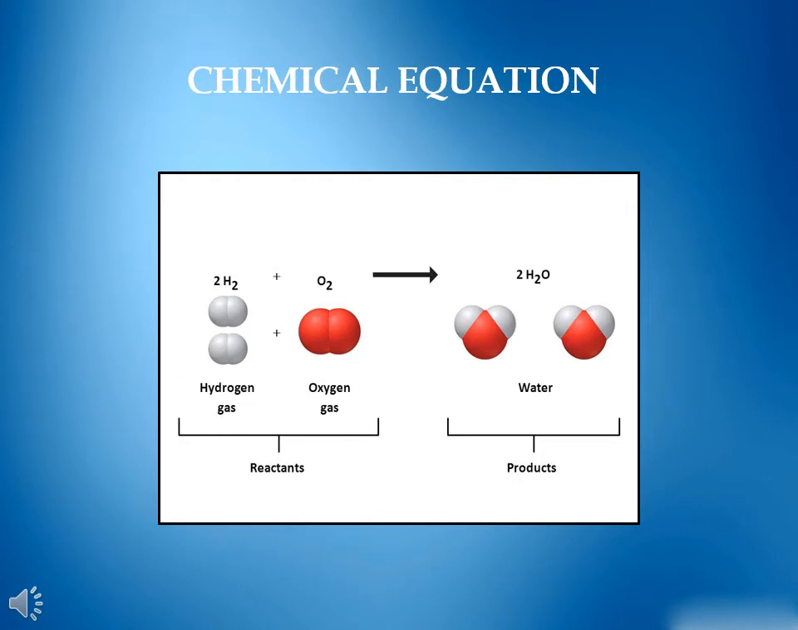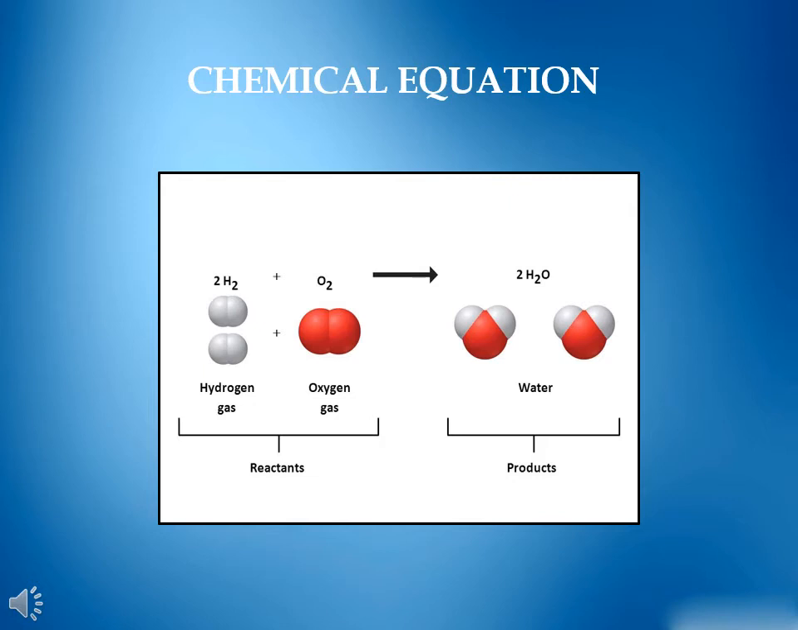Chemical equation. The representation of a chemical reaction by using symbols and formulas of the elements and compounds involved in it is called a chemical equation. A few terms used in writing chemical equations are reactants. The substances which take part in a chemical reaction are called reactants.